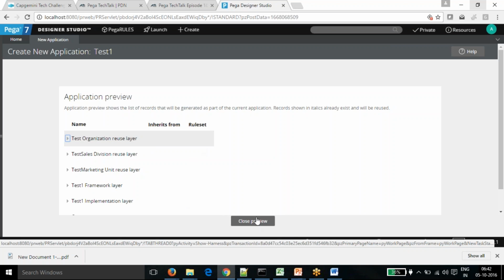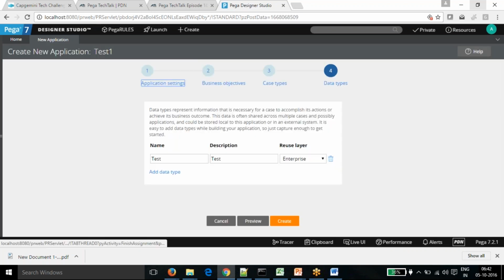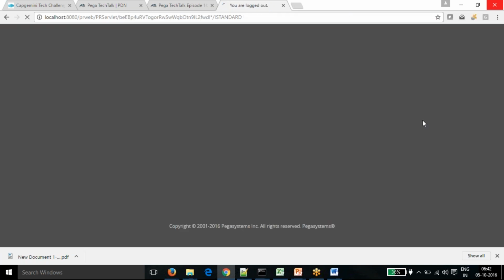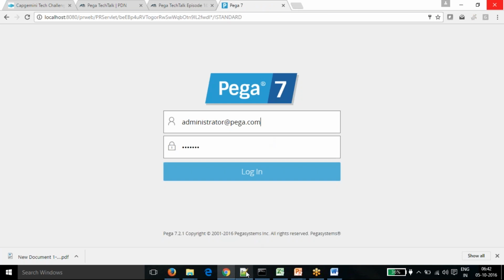We are not going to create the application now because we already created our application yesterday, so we'll continue with that. This was just for information. I thought it would be good to know how to create other reuse layers during application creation. Today we are going to talk about how the application is created and what the content of that application is. So I'm logging out from this user, and yesterday we got 4 users.